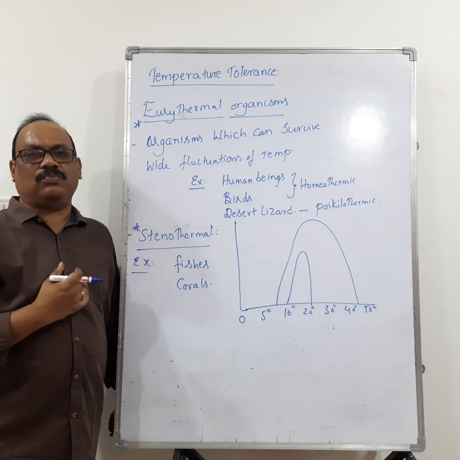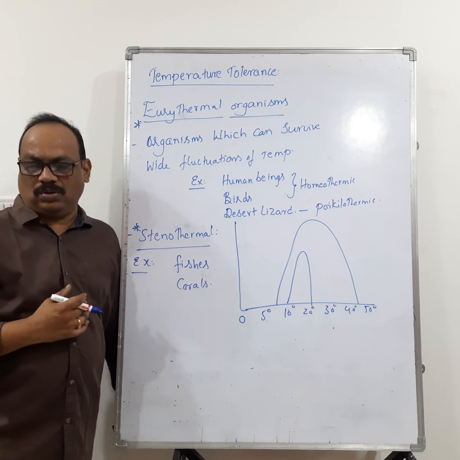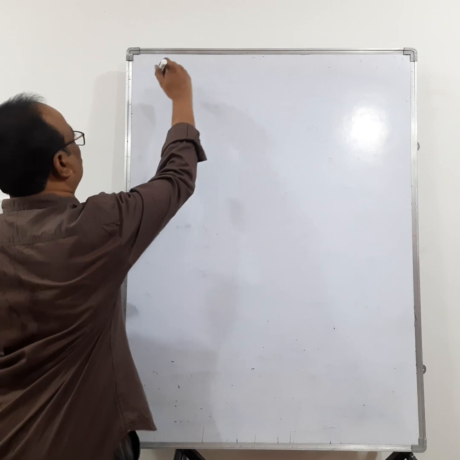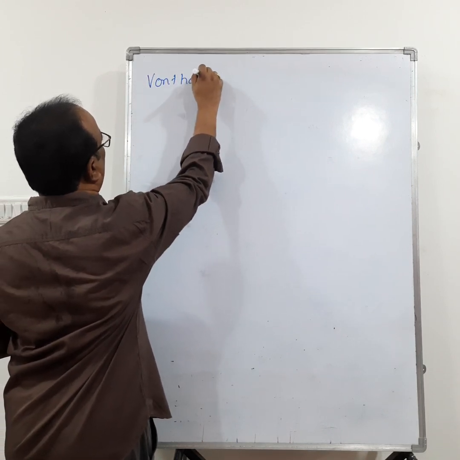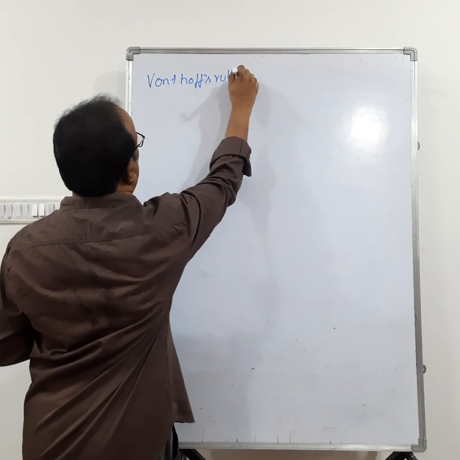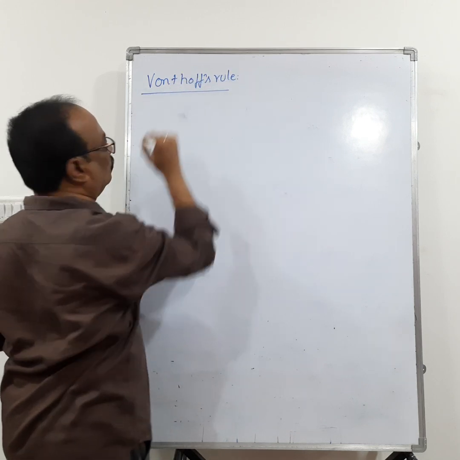Let us go for one more point. That is Van 't Hoff's rule.